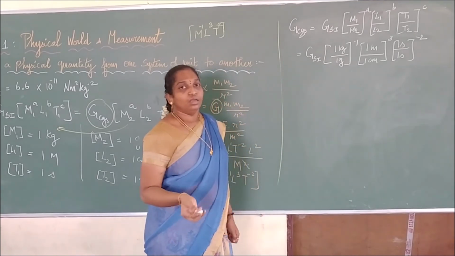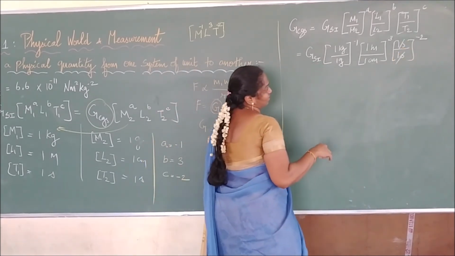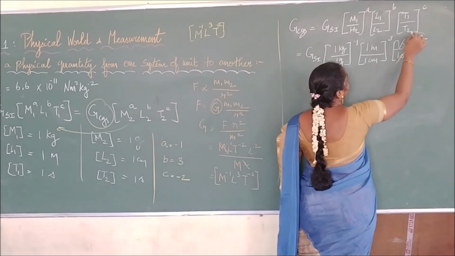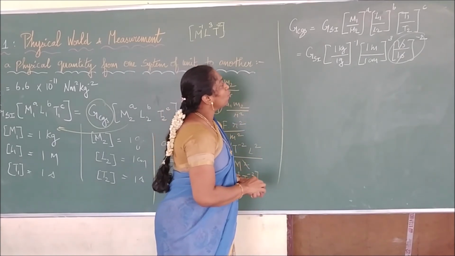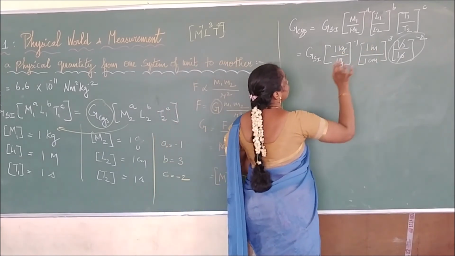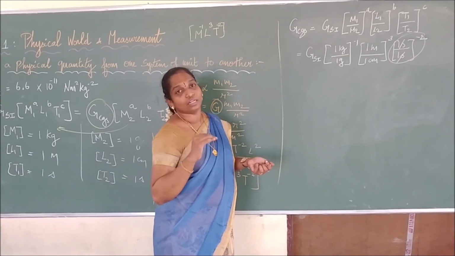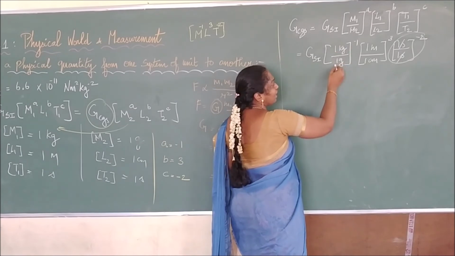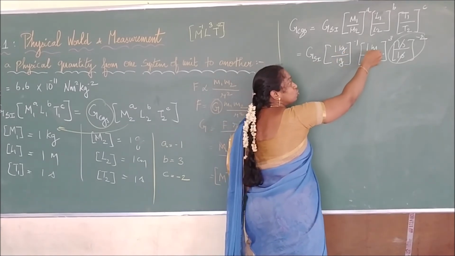Is it clear? Now we are going to cancel. What are we going to cancel? Second gets cancelled. Same unit gets cancelled. So 1 to the power of anything, the entire value becomes 1. Right? Now we are going to cancel this term. So we have to make it the same unit, either in terms of kilogram or in terms of gram. If I want to convert gram to kilogram, I can write 10 power minus 3 kilogram, and here 10 power minus 2 meter.